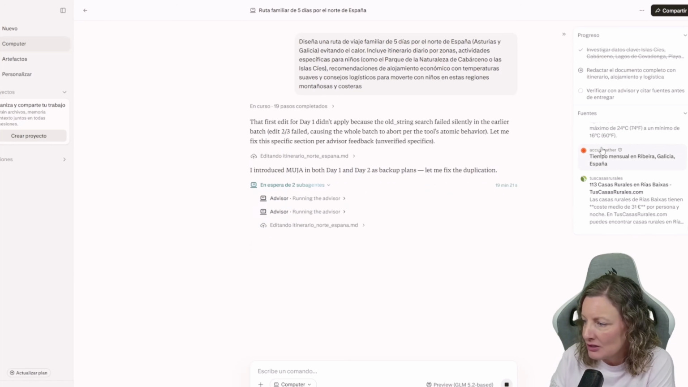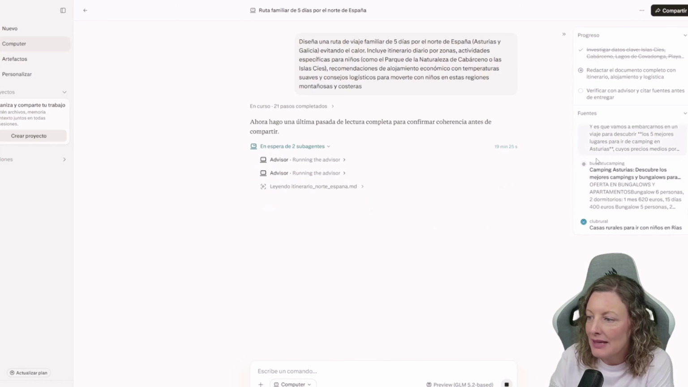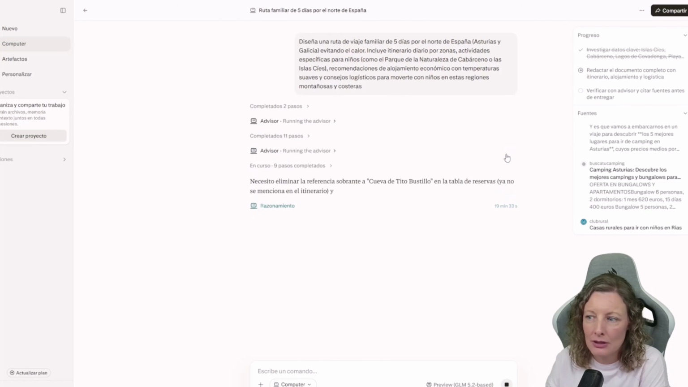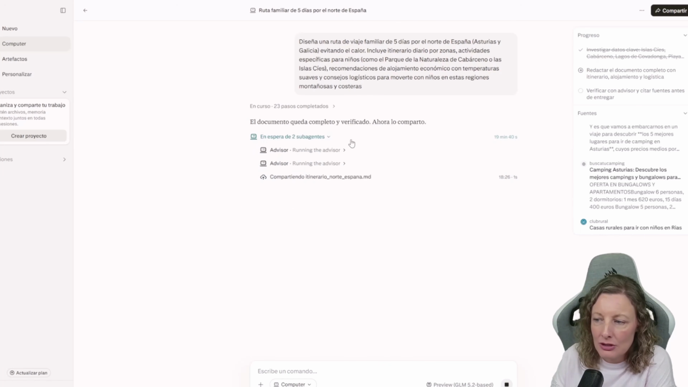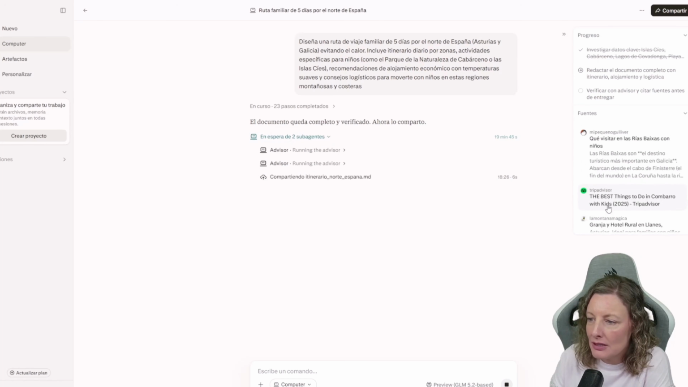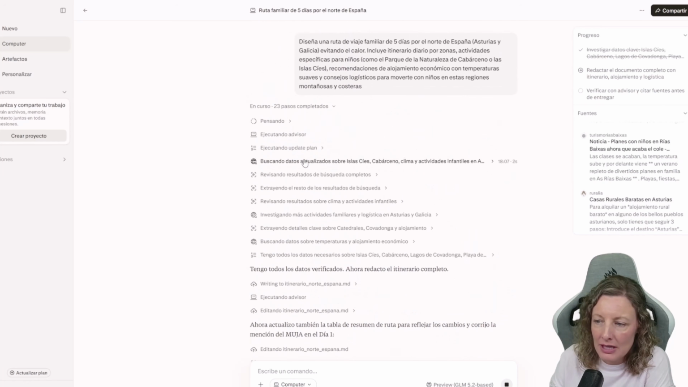Amazing. Honestly, just look at this, right? The amount of scrolling here is huge. And it also tells us the tasks. And as I mentioned, I already started it earlier because look, it's been 20 minutes preparing the 5-day family vacation plan for northern Spain, and it's checking different subagents. I'm not surprised. Just look at how many websites it's consulting. And then here, look at how it details every single step for us.